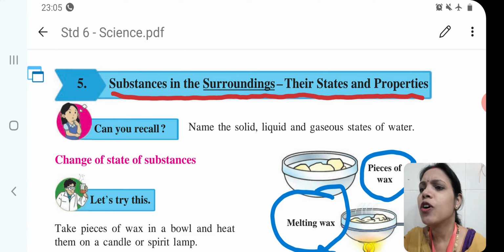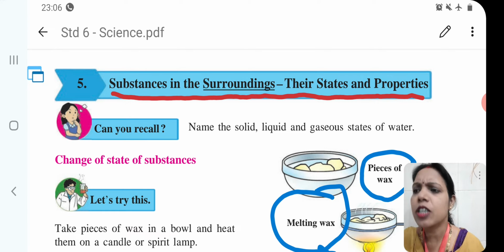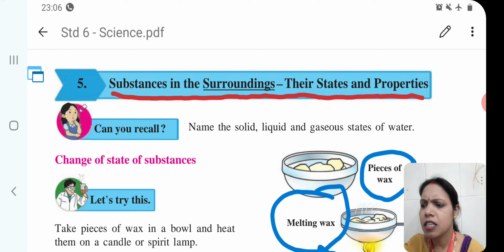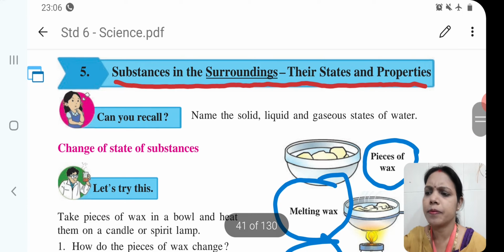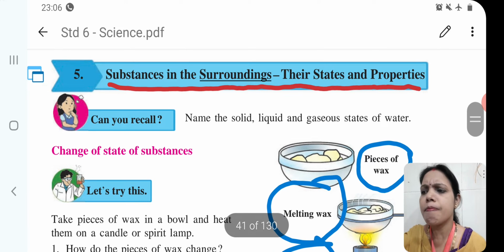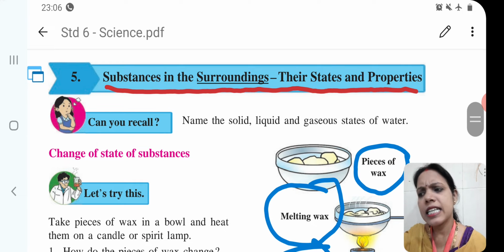So, before we proceed further in this chapter, let us recall one important thing, that is the state of matter. So children, what do you mean by matter? Anything that occupies space is called matter. All the physical objects are composed of matter, and the property of matter is easily observed by its change.